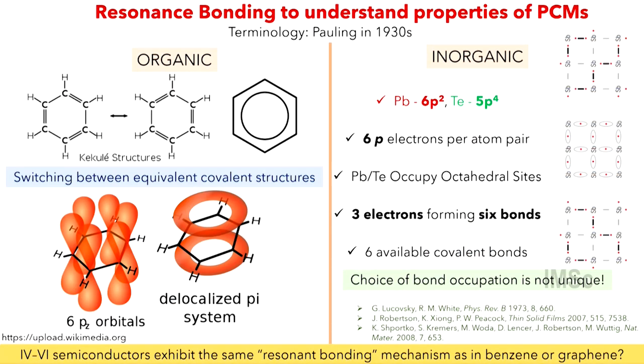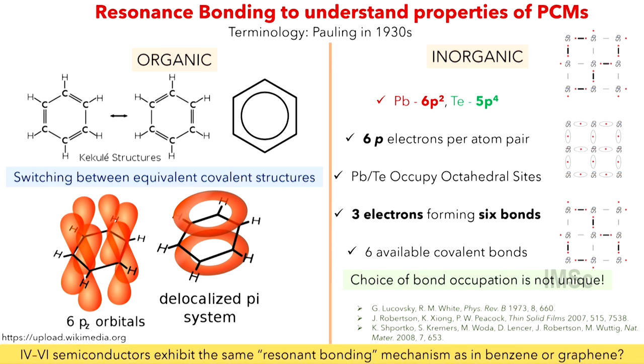Okay, so these materials have been intriguing for the last 50 years. Initially, physicists like Lukovsky and White looked at them from the perspective of using them as semiconductors. That's when people were interested in having better and better semiconductor materials. And they thought that the bonding in this material is like benzene. Again, something we know from high school days, where you have 2 structures of benzene which are equivalent and of the same symmetry, and if you take a combination of them, you get delocalized electrons in the pi bonding clouds.